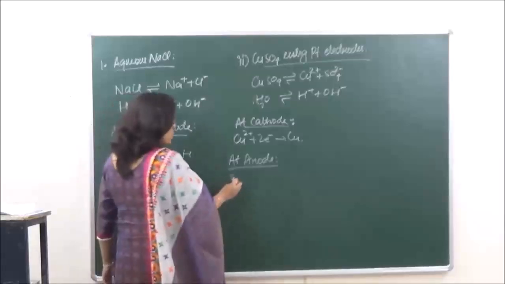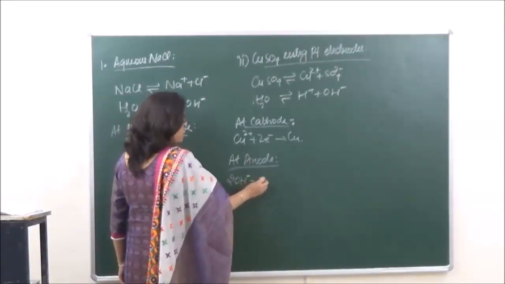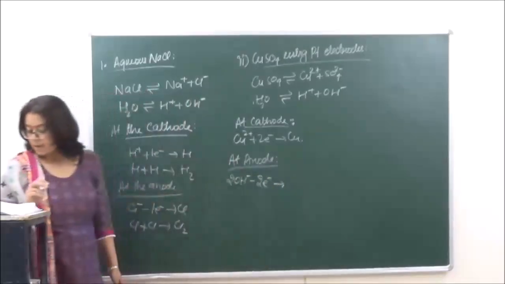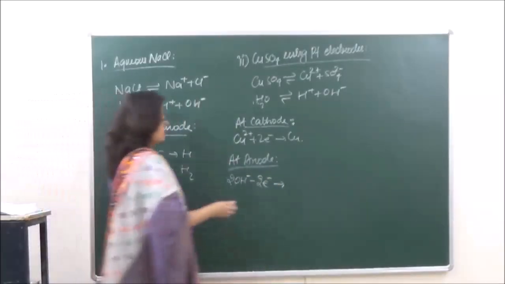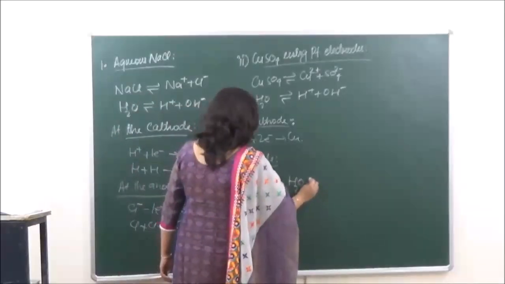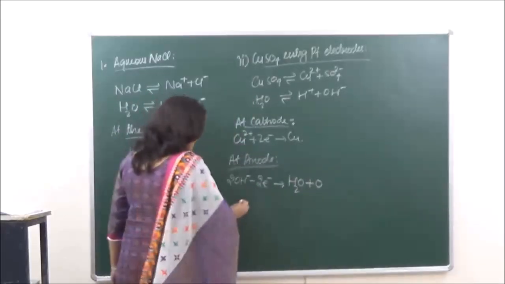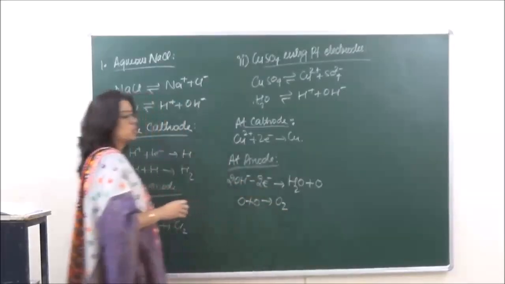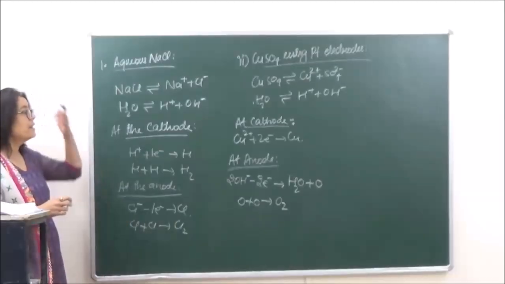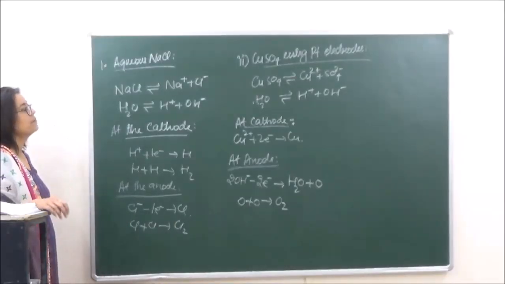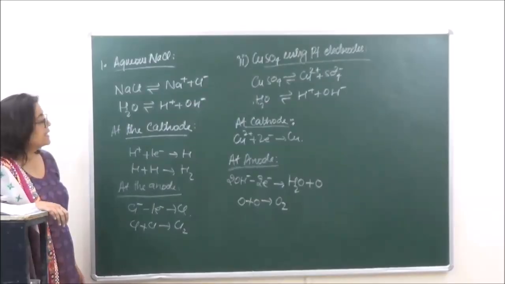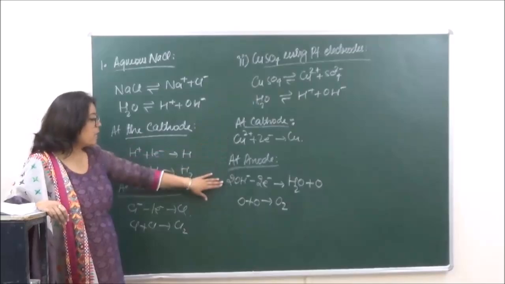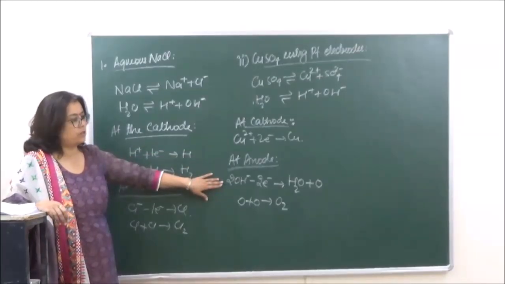So the reaction is 2 OH negative minus 2 electrons to give us H2O plus oxygen, and in the secondary reaction oxygen plus oxygen gives us O2. So in the electrolysis of copper sulfate using platinum electrodes, copper is deposited at the cathode and oxygen is liberated at the anode.